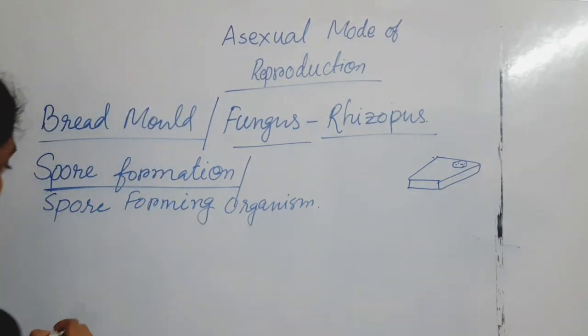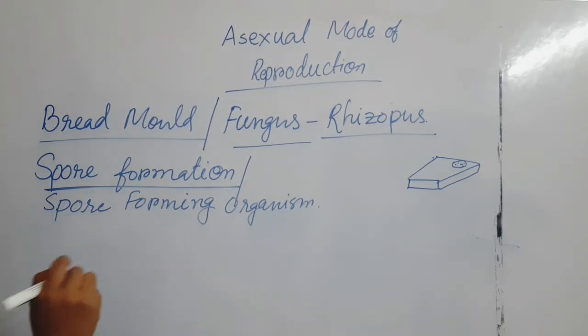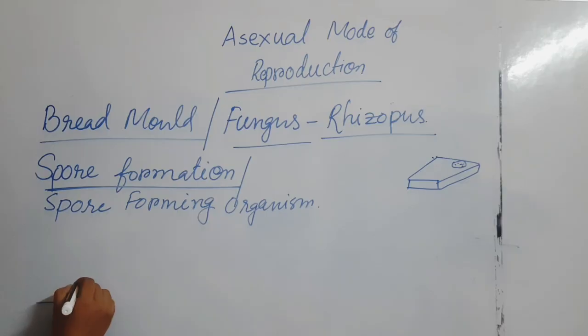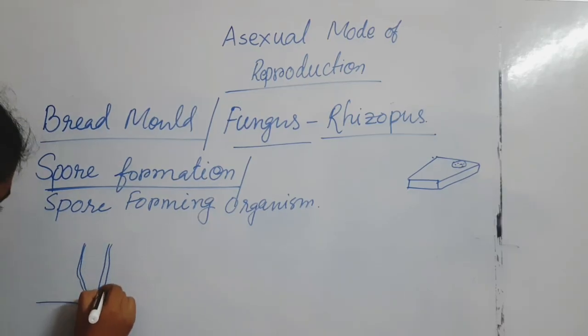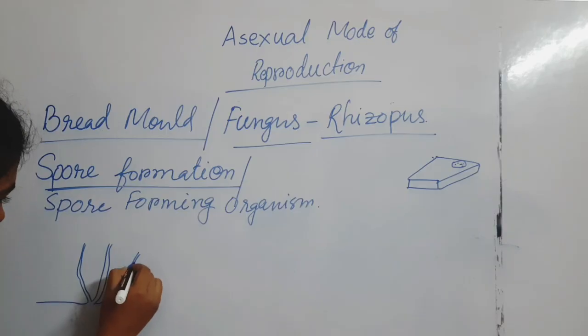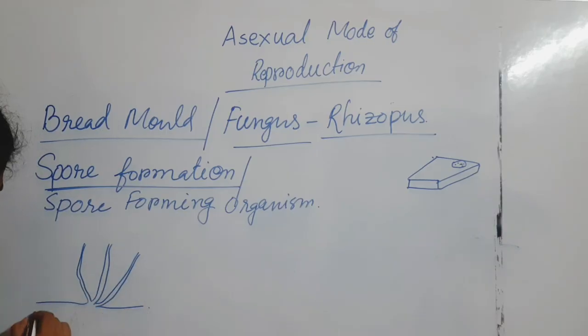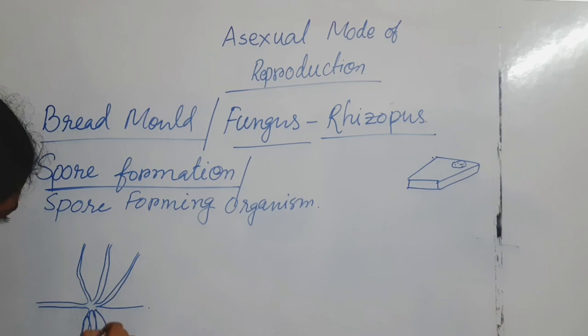So what happened over here? As it is a fungus, if you remember your lower class studies, you can know that fungus has the capacity to take nutrition from dead and decaying material. You already know this.